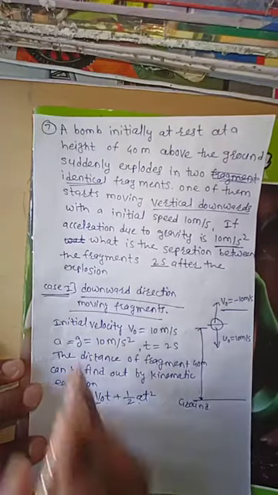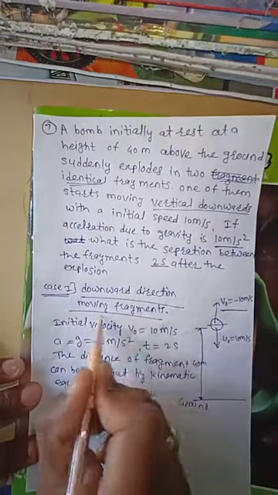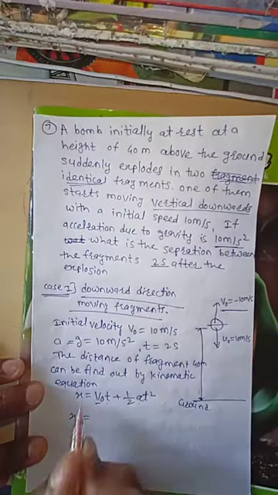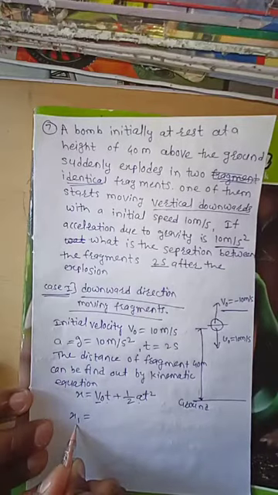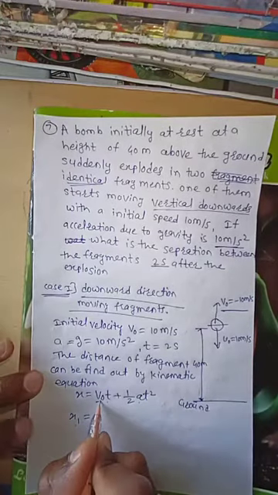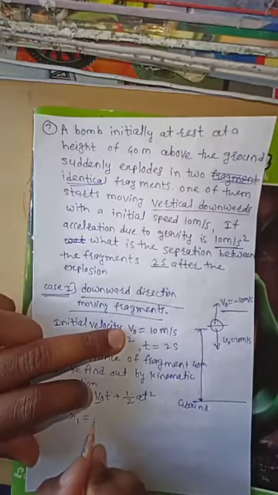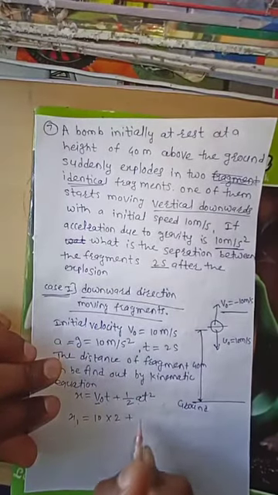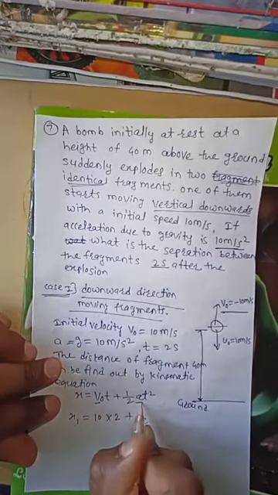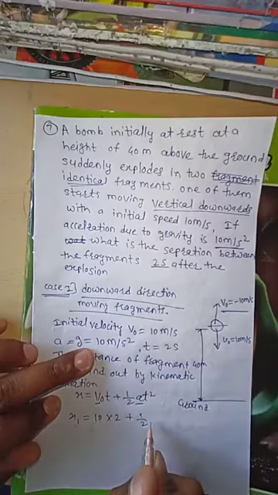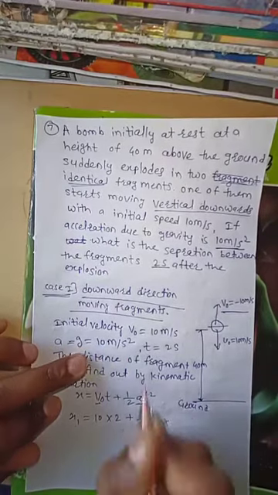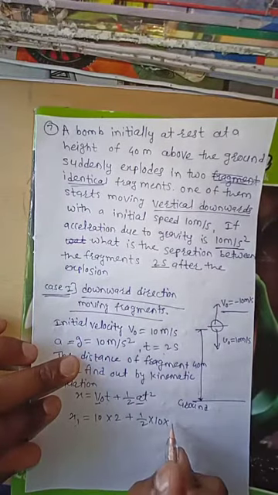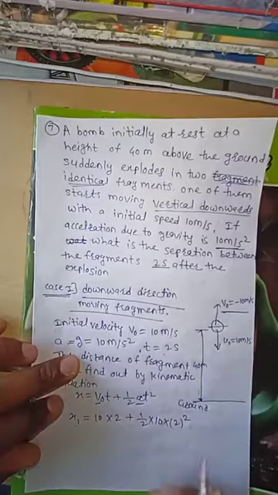This is for the first fragment, which is moving in a downward direction. So x1 is equal to v naught t. What is the v naught value? 10 meter per second, and t value is 2, plus half. What is the acceleration value? Acceleration is 10. Half into 10. What is the t value? t is 2. Therefore, 2 square is 4.